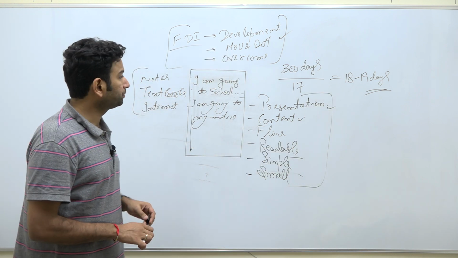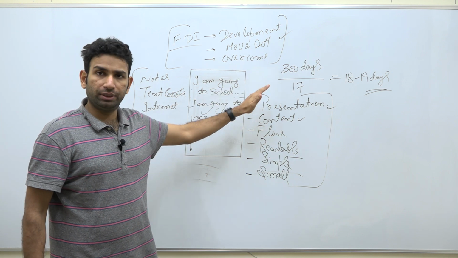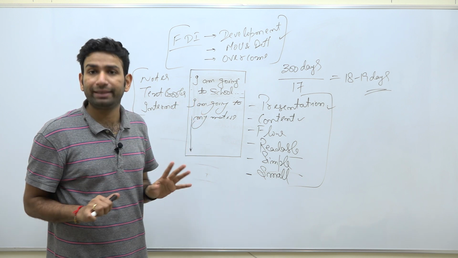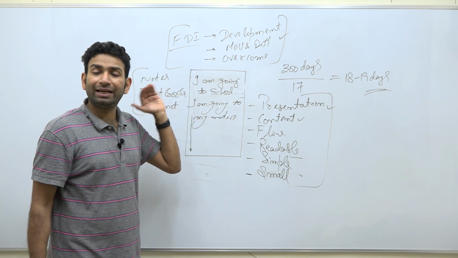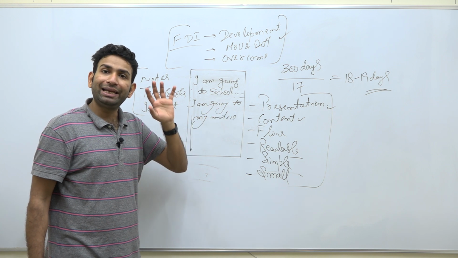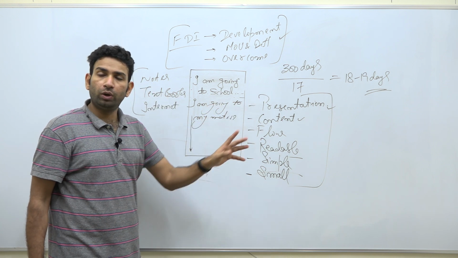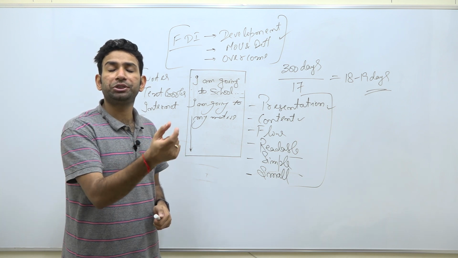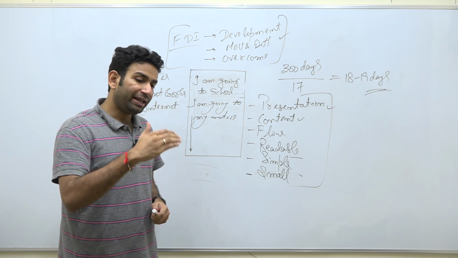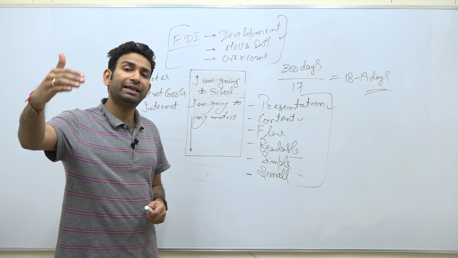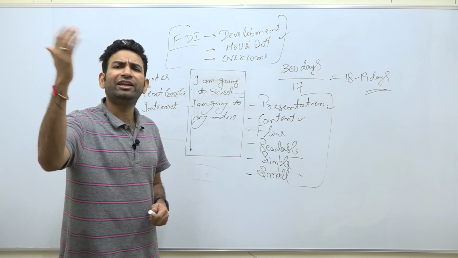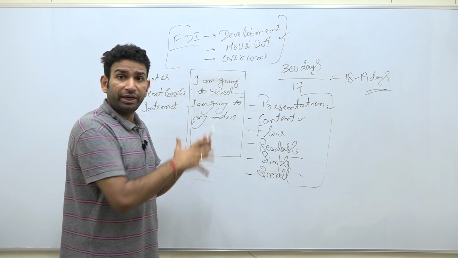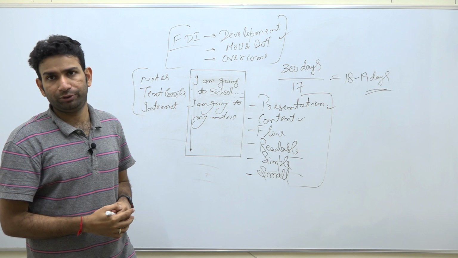Okay, so the point is what? In the initial phase, if you work on this, you're not supposed to use your own language if you're not very good at writing. Write the answer by copying and learn these things first of all. Once you know, you will be able to master presentation, content and the rest. And every day you keep on reading different things, and after three, four, five months down the line, when you have good knowledge and you're also good at providing these things, then start using your own language.